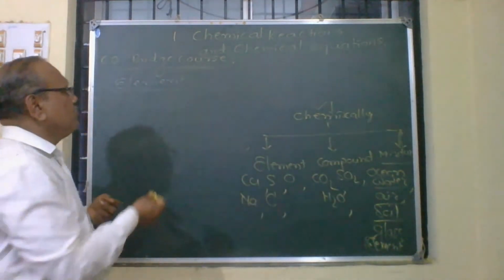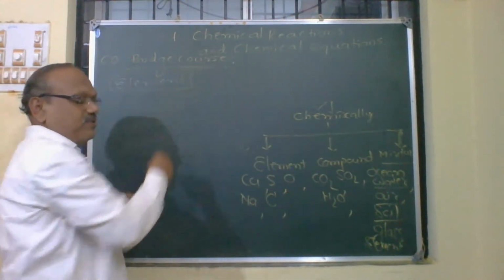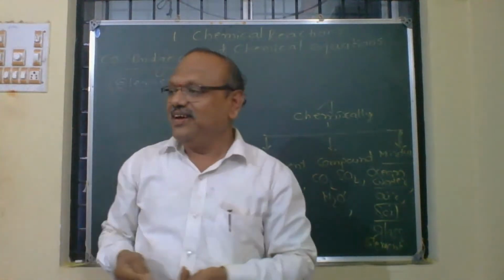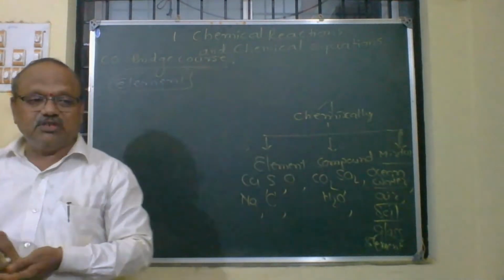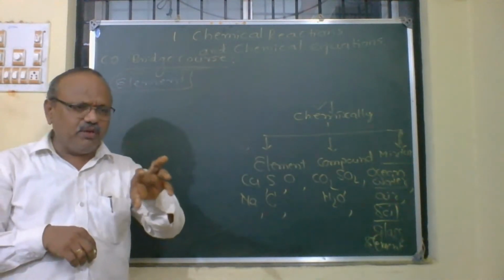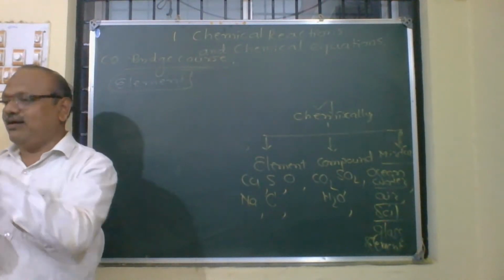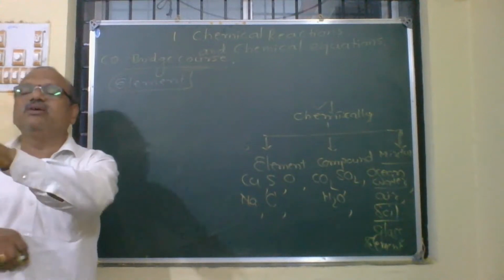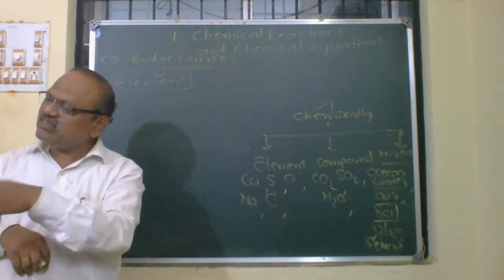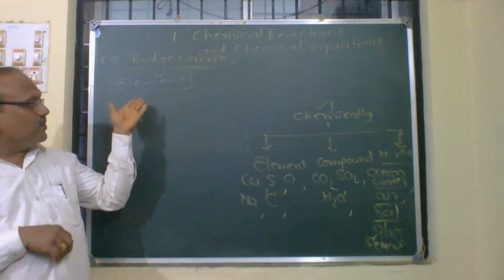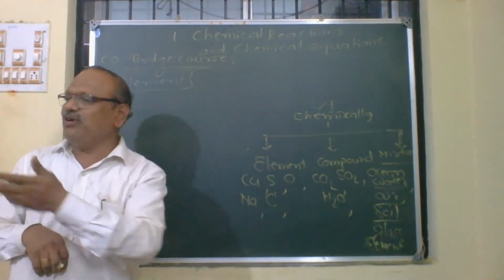Then what do you mean by compound? Now how are these elements represented? How do you represent an element? Whenever you open a book of chemistry or any text, you will get formulae, you will get the equations, right? They are nothing but symbols. How do you represent an element? Elements are represented by symbols.